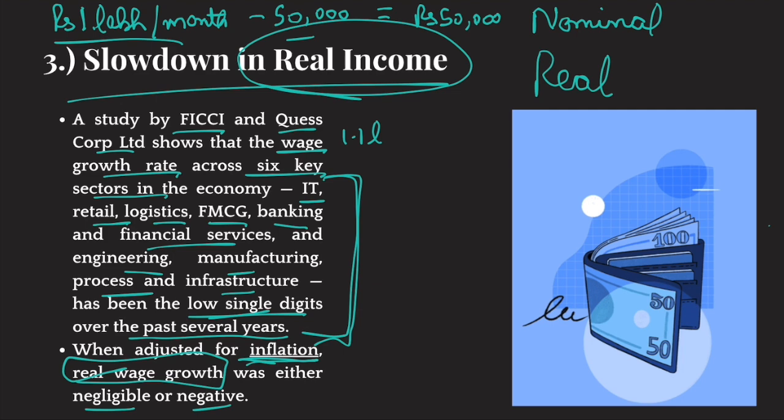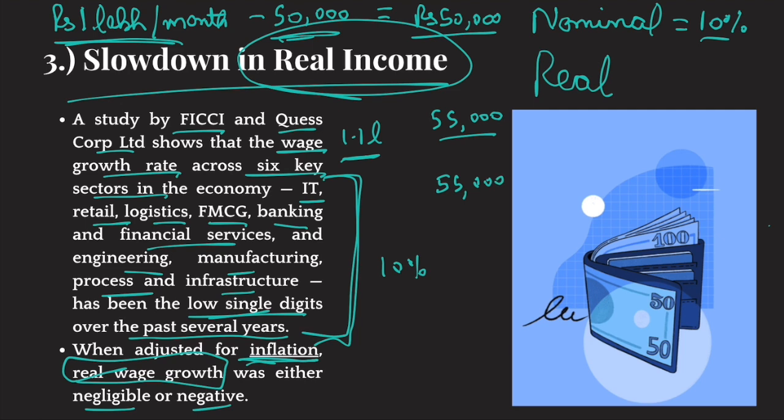Good. And that 10% increment is nominal wage growth. Okay. So you got a 10% increment, that is nominal wage growth. But in the meantime, inflation also rose by 10%. So the things you bought, which cost 50,000, now cost 55,000. So earlier you used to save 50% of your money, right? Now you're saving 1.1 lakh minus 55,000. Now you're saving another 55,000.